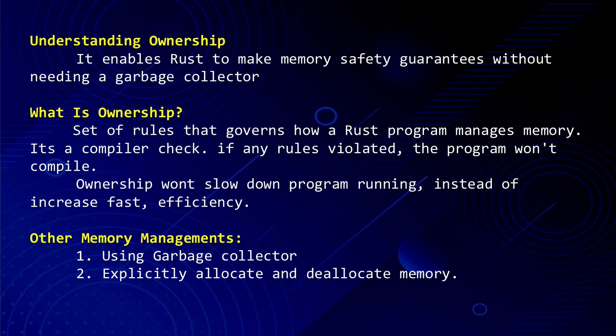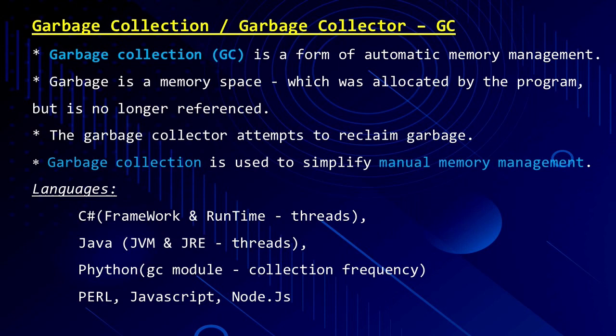deallocating memory. Okay, what is garbage collection or a garbage collector? Garbage collection is a form of automatic memory management. Garbage is a memory space which was allocated by the program, but it is no longer referenced and is already used. The garbage collector attempts to reclaim those used and non-referenced memory spaces.